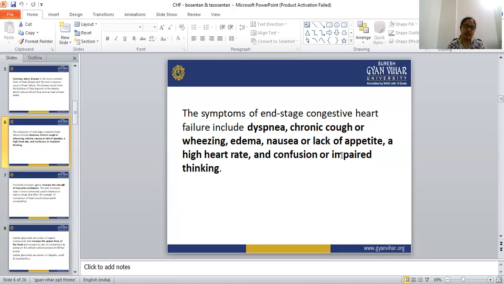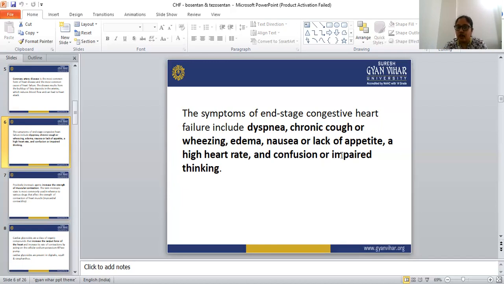Congestive heart failure is the condition or state when the heart is not able to pump sufficient blood to meet the body's requirement. In this condition, the blood supply to the heart is not able to meet the metabolic demand of the heart for oxygen.